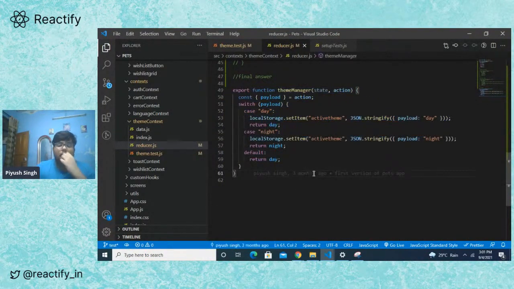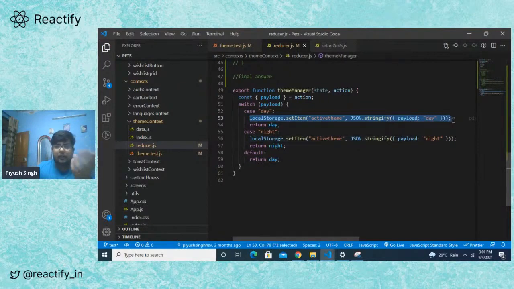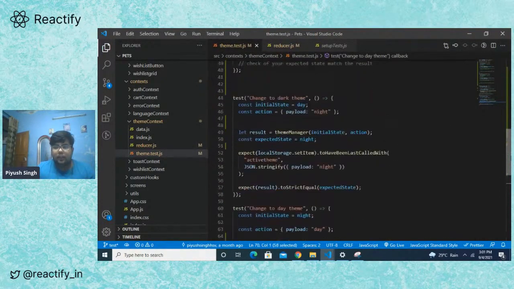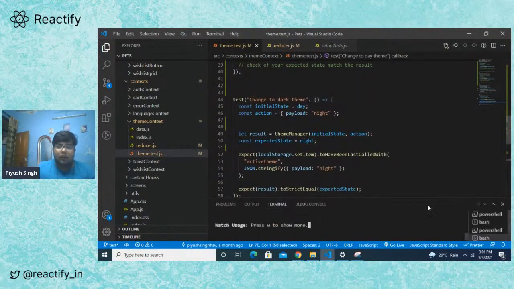So this is a reducer that we have to make when the test fails. We have to create a reducer which stores the current theme on the local storage, and also returns that theme. Same with the night theme, and same with the dark theme. So now we have written a test that checks if it's true or not. Let me just run the test as of now.